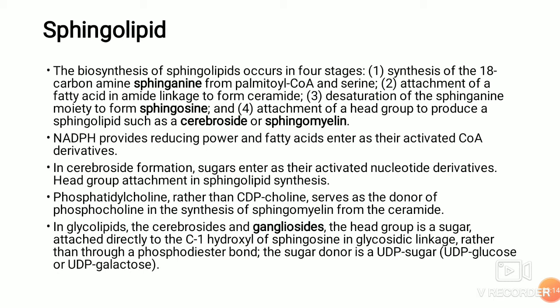That is synthesis of 18-carbon sphinganine from palmitoyl-CoA and serine, attachment of the fatty acid in amide linkage to form ceramide, desaturation of the sphinganine moiety to form sphingosine, and attachment of head group to produce sphingolipids such as cerebroside or sphingomyelin.